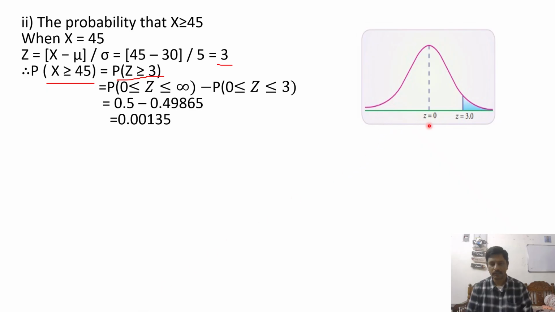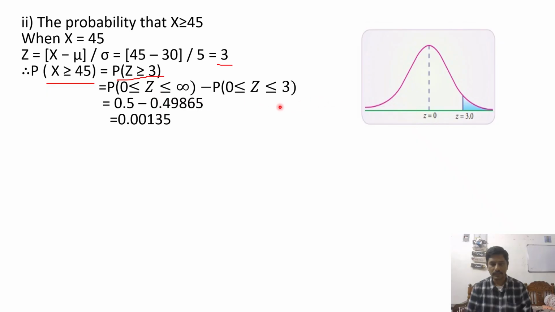This is our normal curve, right? Here z is equal to 0. We are taking z equal to 0. This is the standard point. And what we are getting is z greater than or equal to 3. Greater than means the right side of 3. Less than means the left side of 3. In between means like this, 0 to 2.